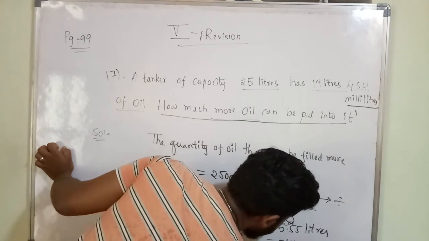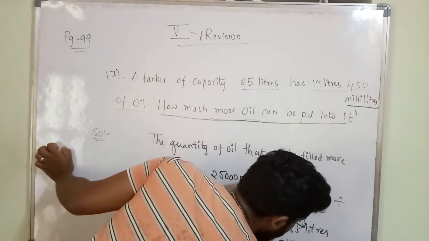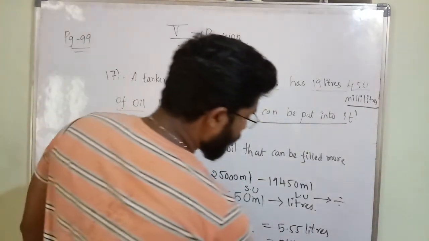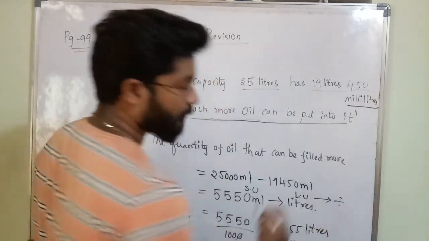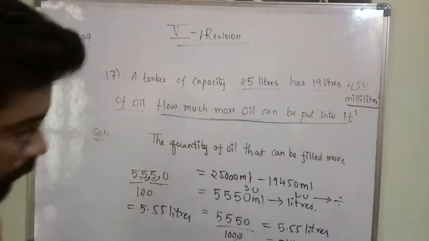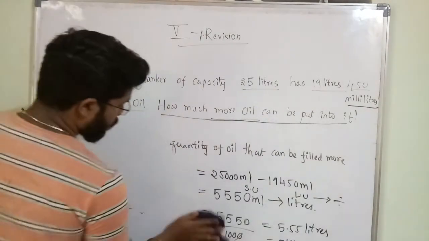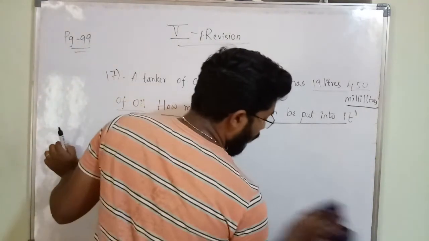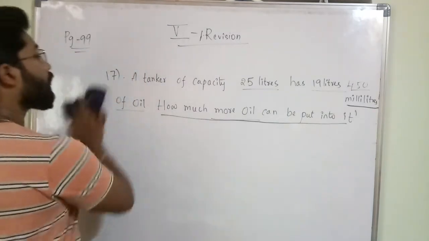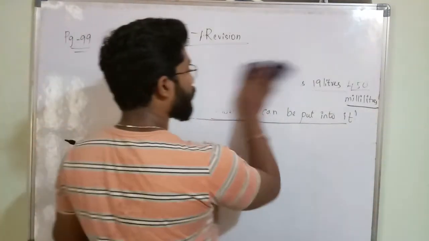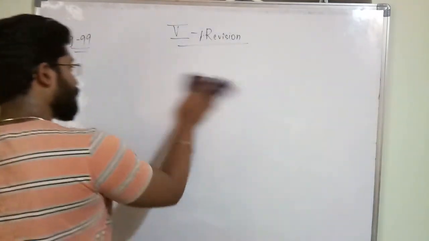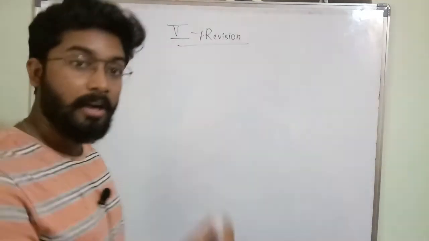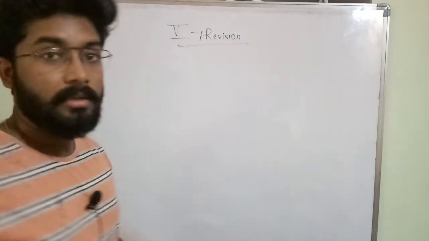So what is the final answer? 5 liters, 550 ml. This is the final answer. So how much more oil can we put into it? 5 liters, 550 ml is the answer. So if you have the clear concept, you can do the problem very easily. You have to know the conversions from smaller unit to bigger unit, and from bigger unit to smaller unit, how to convert liters into ml, how to convert from ml into liters, with what we have to divide, with what we have to multiply. We have to remember that.